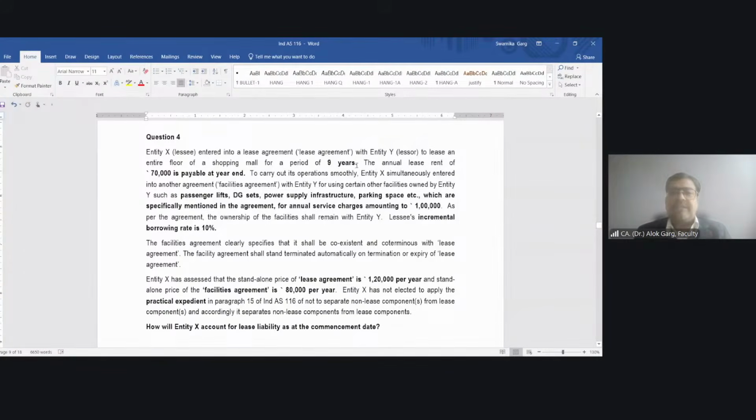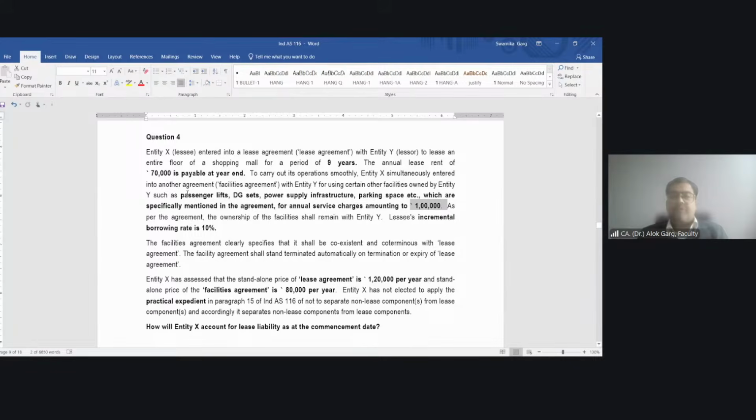So the lease term is 9 years. The annual lease rent of 70,000 is payable at year end. To carry out its operations smoothly, entity X simultaneously entered into another agreement, a facility agreement, with entity Y for using certain other facilities owned by entity Y, such as passenger lift, DG set, power supply infrastructure, parking space, etc., which are specifically mentioned in the agreement, for annual service charges amounting to rupees 1 lakh.